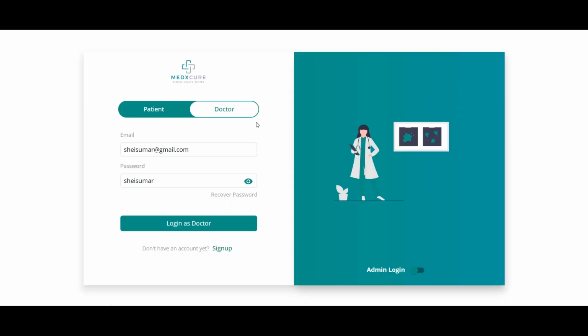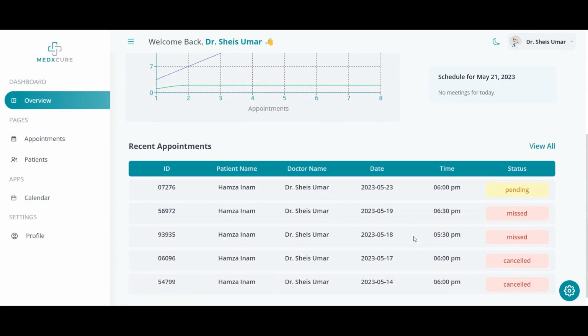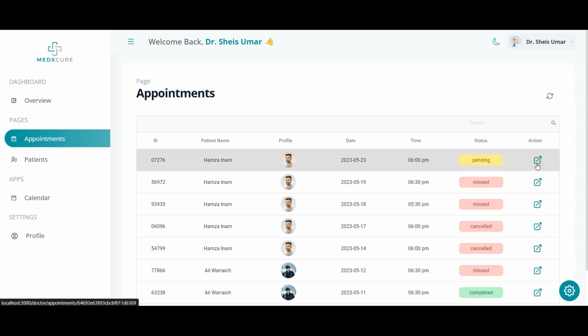Moving on to the doctor section, we will click on login as doctor. So this is the doctor dashboard. We can see the summary here, a line chart, schedule, and the grid of recent appointments. Moving on to the appointment section, this is a grid of the recent appointments. This was the appointment we just booked, 23rd May and 6 p.m. We will click on action.